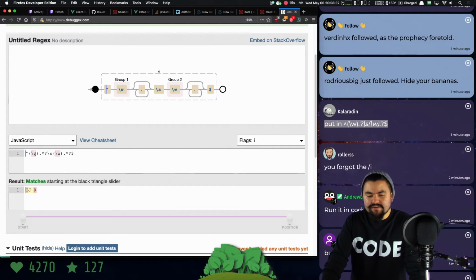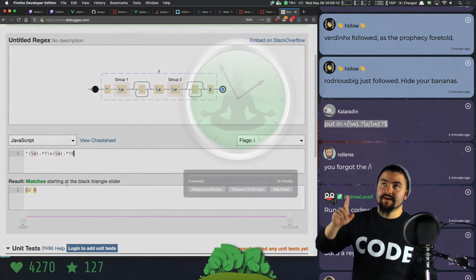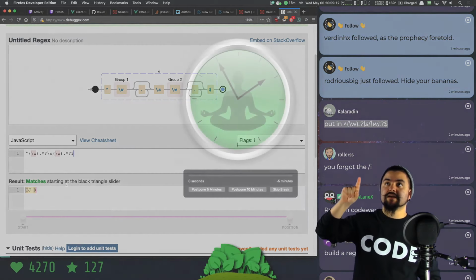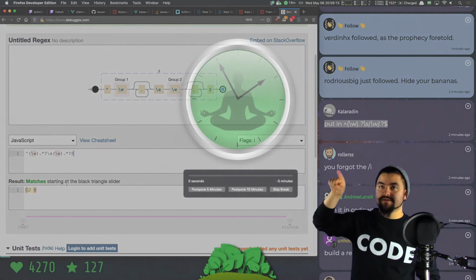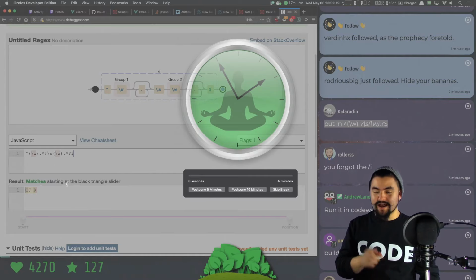But why does it match the first character? Interesting. Oh. What? Oh. Doc mentioned earlier that /w is shorthand for A through Z, 0 through 9, capital A through Z, underscore. So technically, this is very similar to my solution, but I explicitly wrote A through Z. I think that's what's happening here.